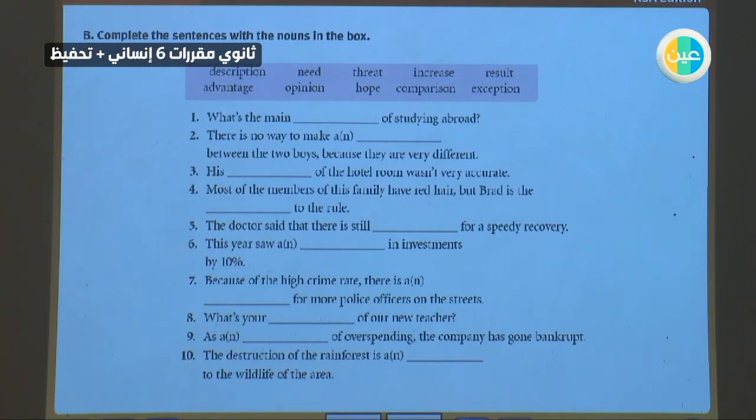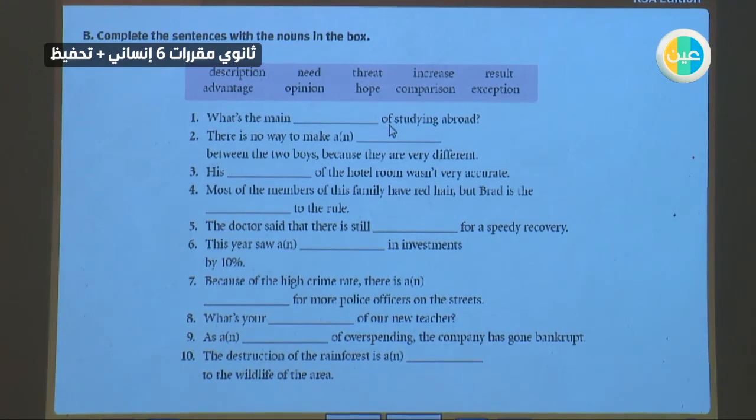Here you have another vocabulary task about completing the sentence with the noun in the box. To choose the right noun, you have to be careful about the preposition, because I can't put any noun with any preposition. Is there any rule for the suitable noun for the preposition? No. It's something you have to learn by heart. You have to memorize and practice. The more you practice, the more you can get.